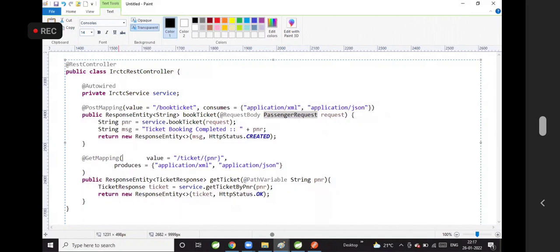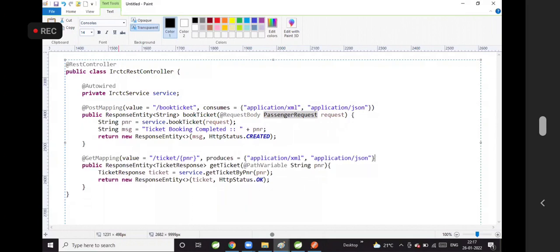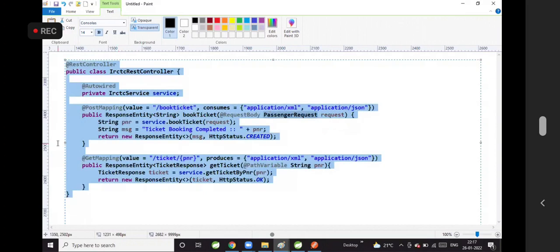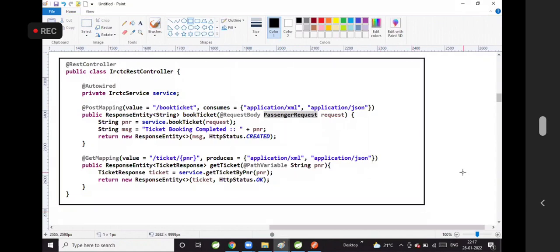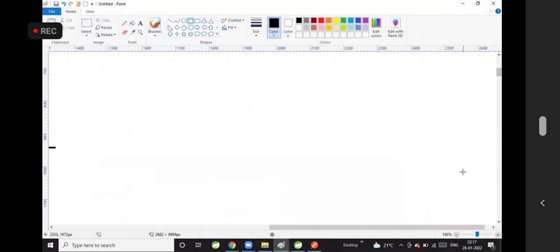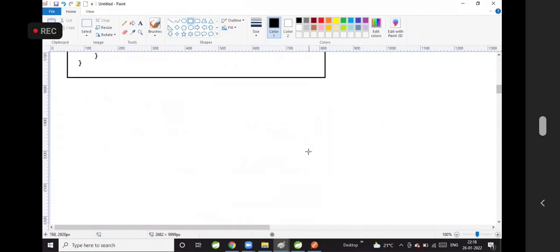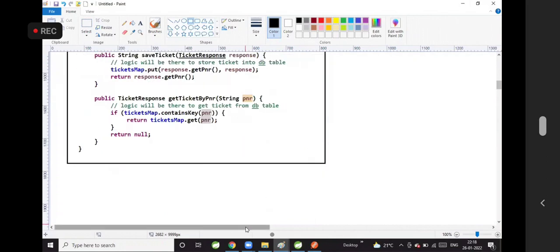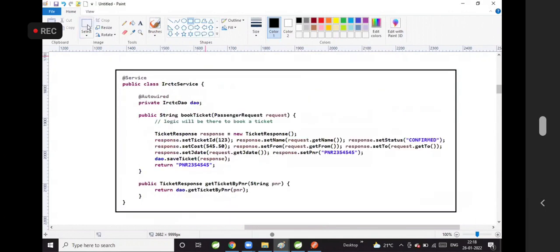Whatever REST controller I have developed now, I want you guys to develop on your own. Everything I have developed in front of you, guys. I'm able to develop this REST controller and test it with Postman.